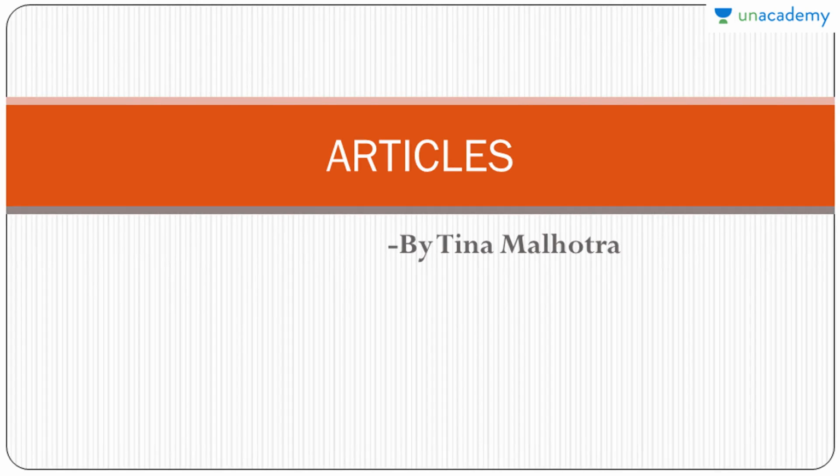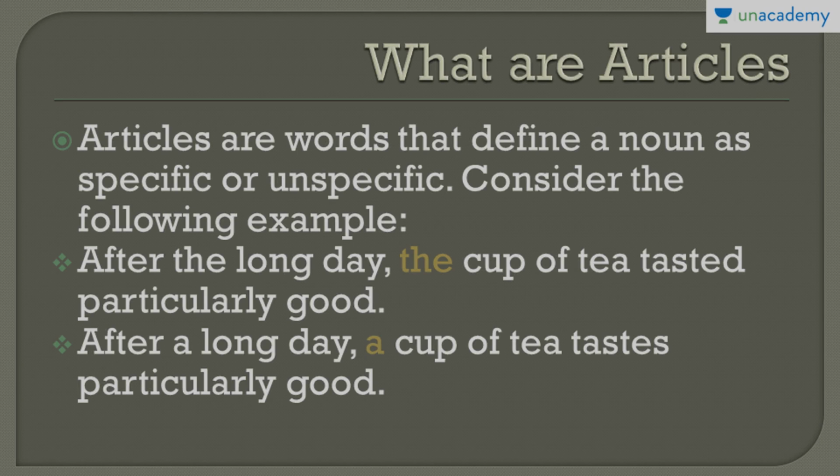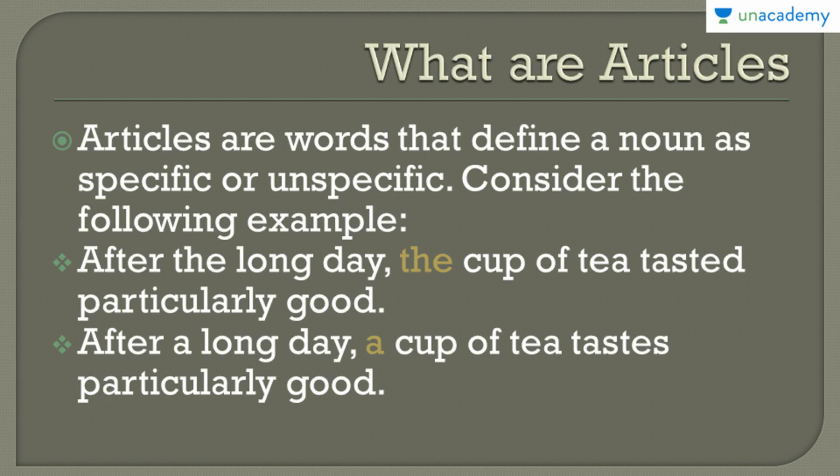Today we are going to deal with the second lesson of this course, articles. Now what are articles? Articles are the words that define a noun as specific or unspecific. Friends, we'll be dealing with nouns a little later, but for now let me tell you in short what nouns are. A noun is the name of a person, place, animal or a thing. In short, nouns are naming words.